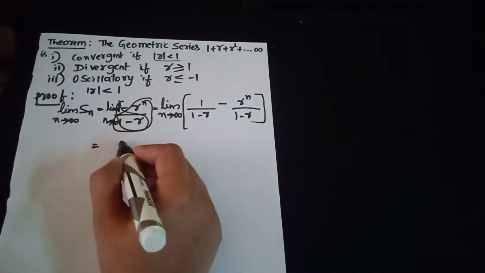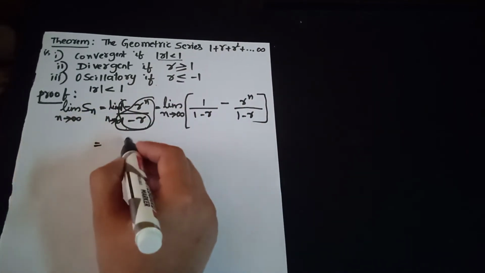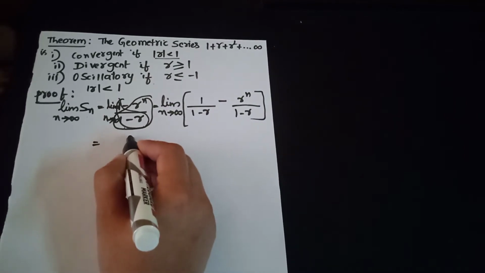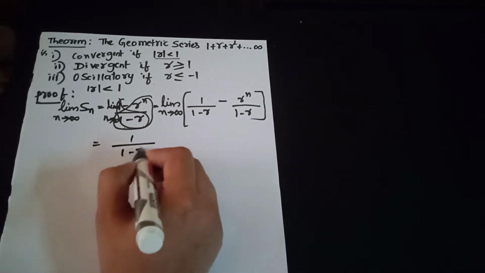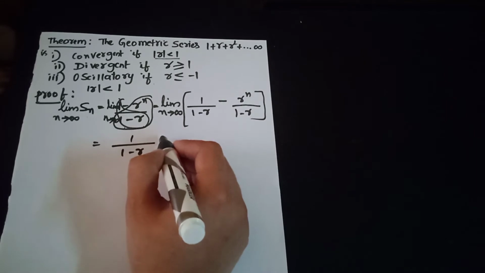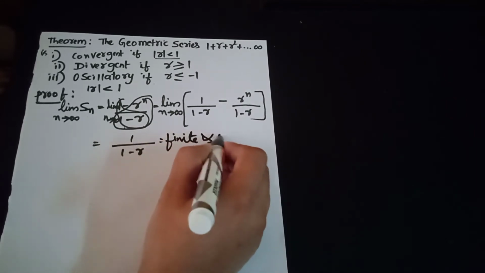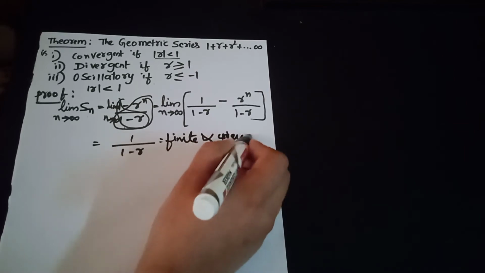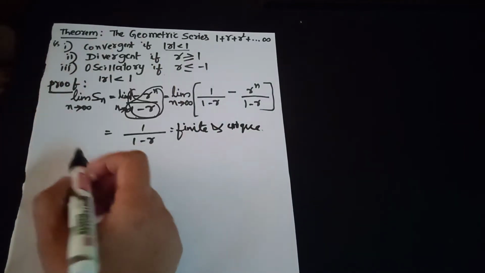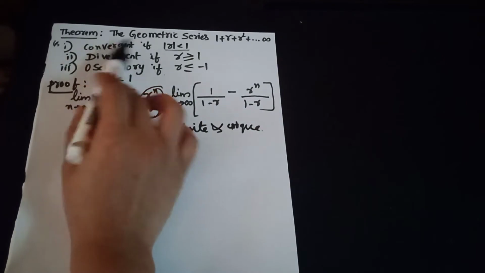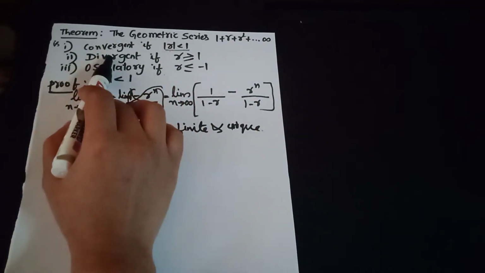If we apply the limit n tends to infinity, we get 1 by 1 minus r, which is finite and unique, and hence the geometric series converges if modulus of r is less than 1.